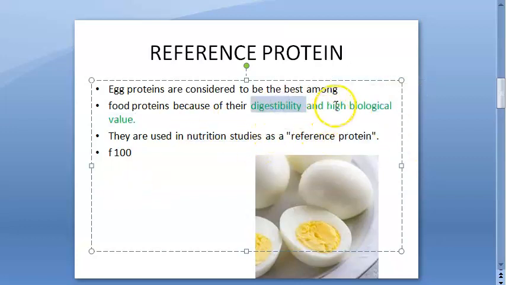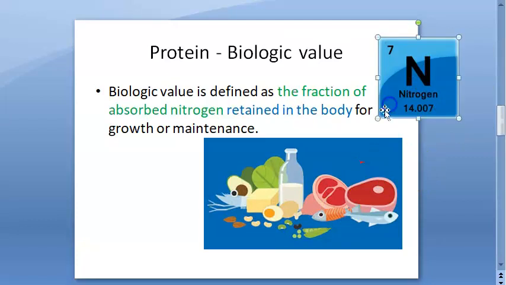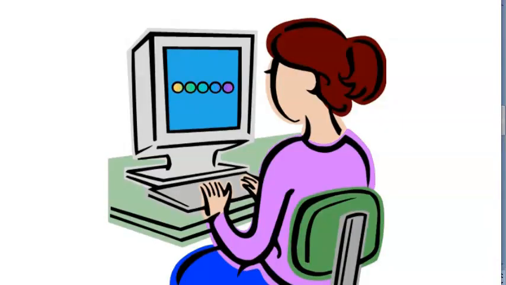So what does digestibility mean? What does biological value mean? You have to understand that. Biological value is the fraction of the absorbed nitrogen which is retained in our body and used for growth and maintenance. So finally, how much nitrogen you take from it and utilize, that is the biological value of the protein source.